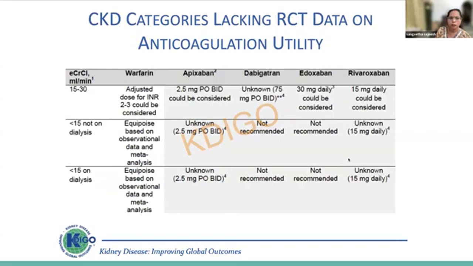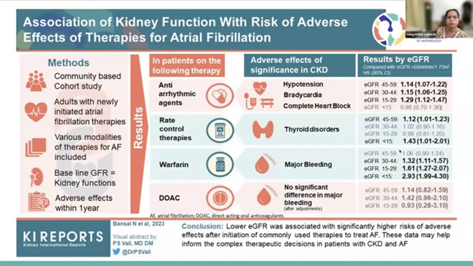So we know that there is a lack of RCT data on anticoagulation, and what KDIGO has advised is that warfarin to maintain an INR of 2 to 3 could be considered up to GFR of 15, that is stage 4 CKD. And in dialysis patients and non-dialysis patients, we have to see the risk-benefit ratio and decide. And apixaban 2.5 milligram BD is the only drug which is advisable in dialysis patients also, and in the stage 5 CKD non-dialysis group also. And dabigatran, edoxaban, and rivaroxaban are not recommended.